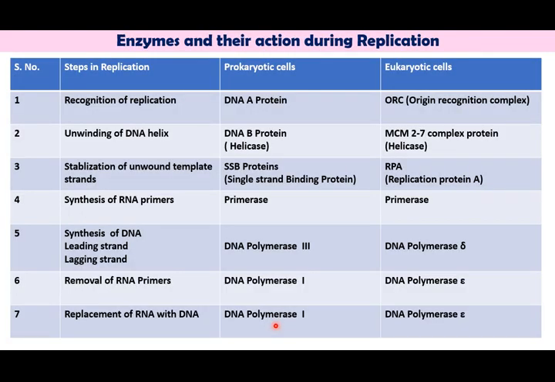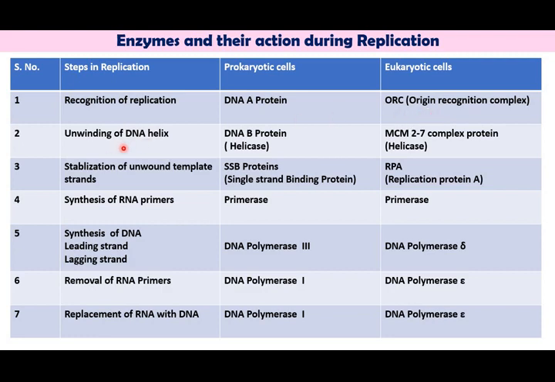Now we shall see a comparison between the enzymes and their action during replication in prokaryotic cells and eukaryotic cells. In this table you can see the recognition of the origin of replication in prokaryotes is done by DnaA protein, whereas in eukaryotes it is by the origin recognition complex.